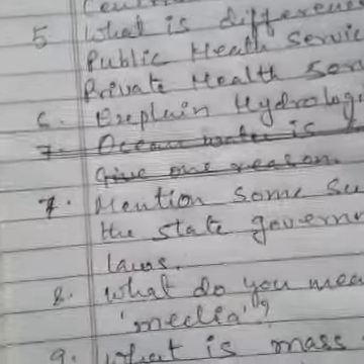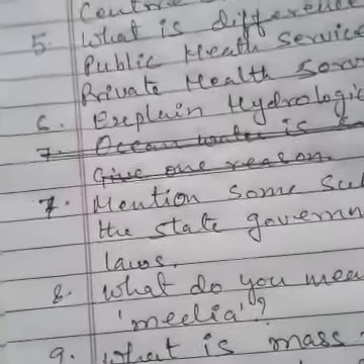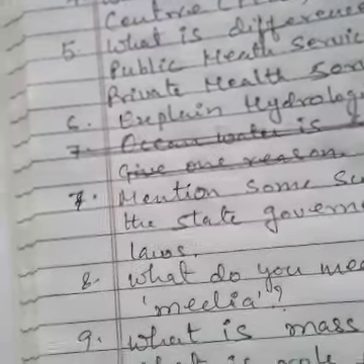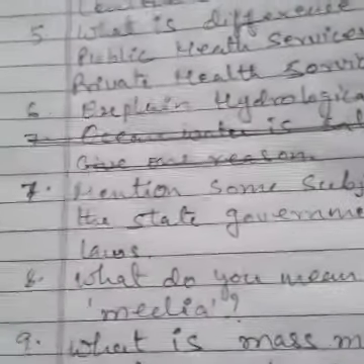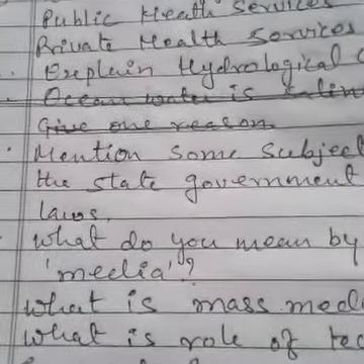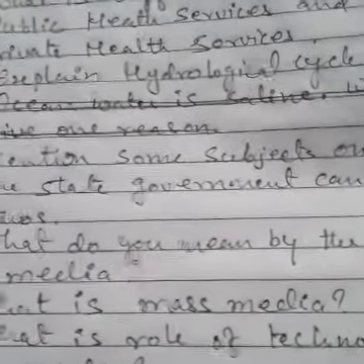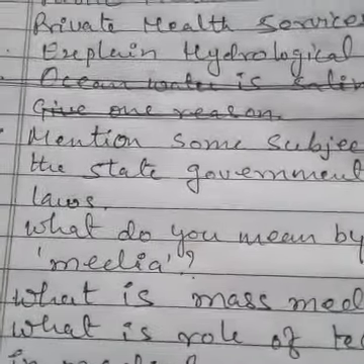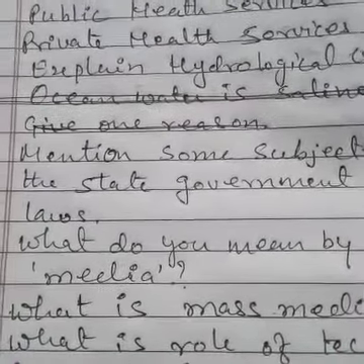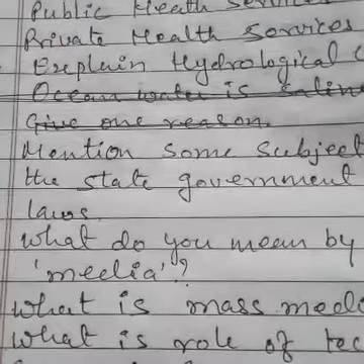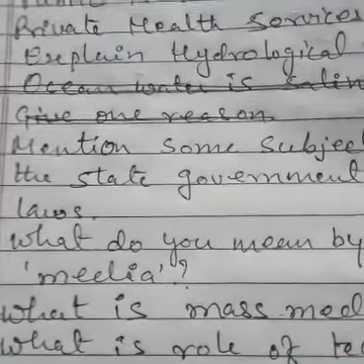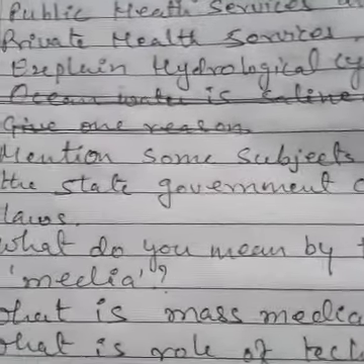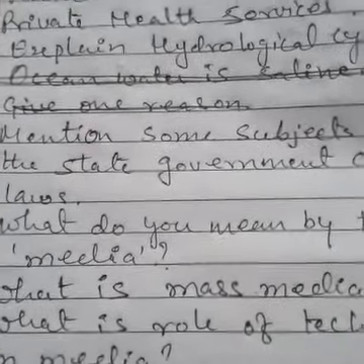Question number is what is media? What do you mean by the media? Media is the term which is used for the sources which give information. All the tools which are used to provide information to the public, that is called the media. Like the television, radio, newspaper, magazine, periodicals. These are the sources by which we get informed, which is called the media.